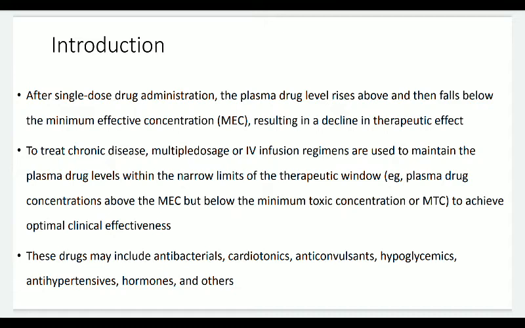Further, it says that these drugs may include antibacterials, cardiotonics, anticonvulsants, hypoglycemics, antihypertensives, hormones, and several other drugs. So it is very important to maintain a proper concentration in blood circulation to achieve therapeutic objectives.